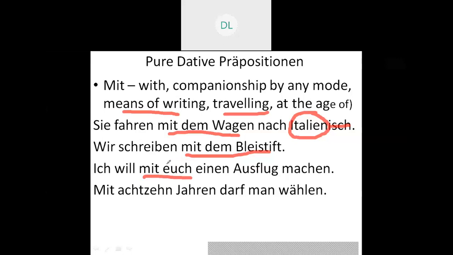That is mit euch. Now, when I say I wanted to enjoy or plan or go for a picnic with you all, here there is nobody senior or junior. There is no hierarchy. They all will be going together and enjoying. So when I have mit euch, that is with you all.